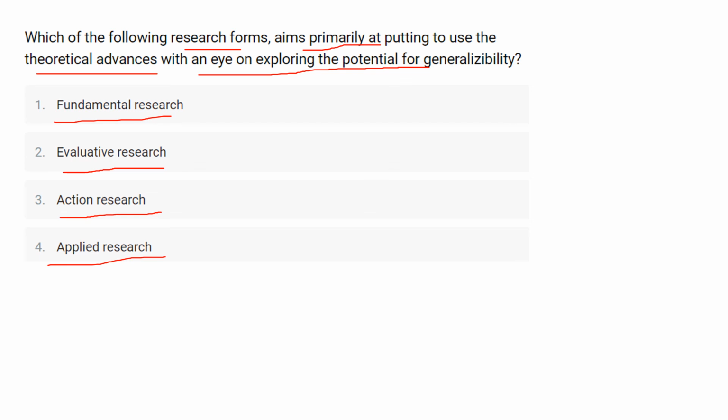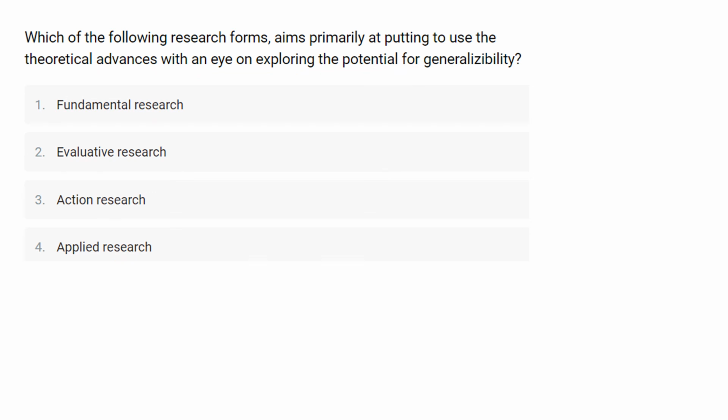Okay, and it is typically a follow-up research design that further investigates findings of a pure or basic research in order to validate those findings and apply them to create innovative solutions. So here the correct answer is applied research.